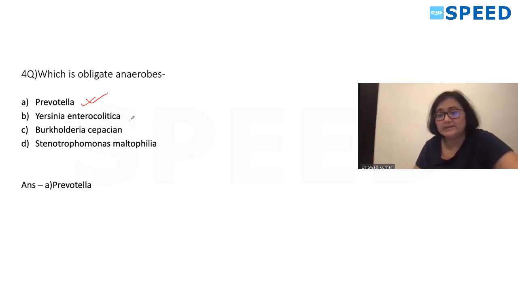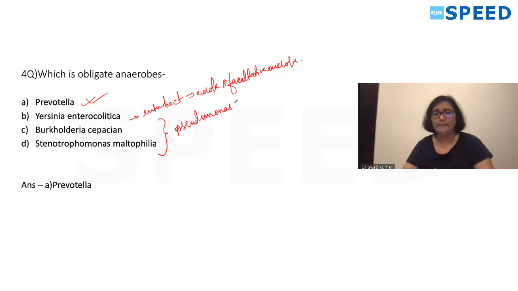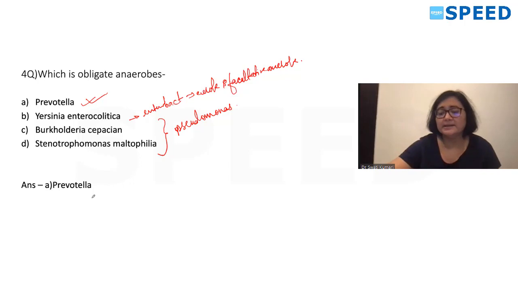Yersinia enterocolitica belongs to Enterobacteriaceae. So Enterobacteriaceae we know is aerobe and facultative anaerobe. Okay, Burkholderia, Stenotrophomonas, these all are your aerobes. Okay, so this comes under Pseudomonas. It's similar to Pseudomonas, which are aerobes. So the correct answer here is Prevotella.